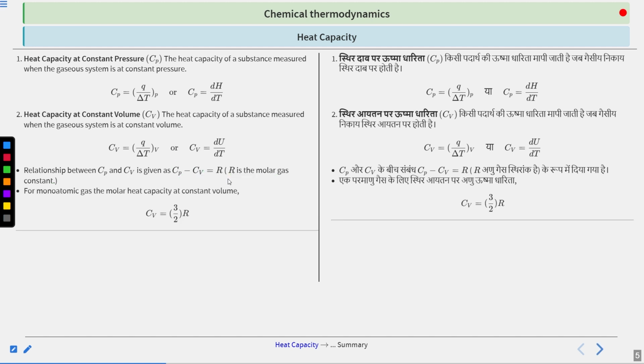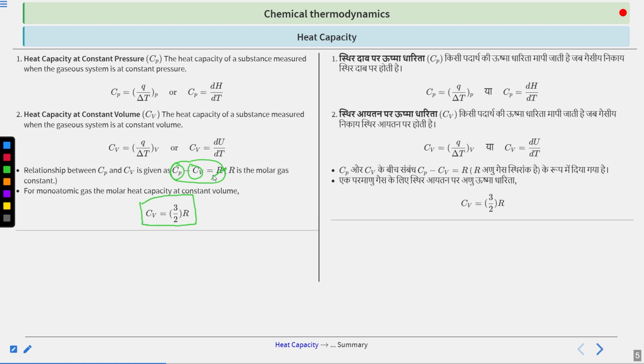Now, this is very, very important. It is seen that for a monoatomic gas, your Cv value is equal to 3 by 2 R. Now, from this formula, if you have a value of Cv or a value of Cp, then you can easily calculate either of them by using this formula, because R is fixed. R is fixed, its value is 8.314 joule per Kelvin.